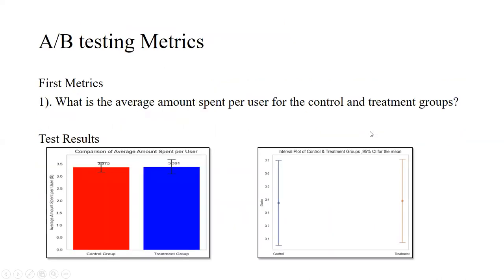For A/B testing, our first metric was the average amount spent per user for the control and treatment groups. As you can see in our plot results, there was no significant difference between both groups.